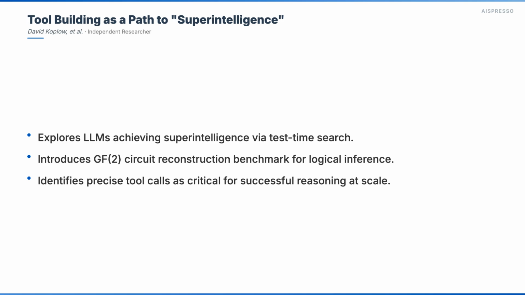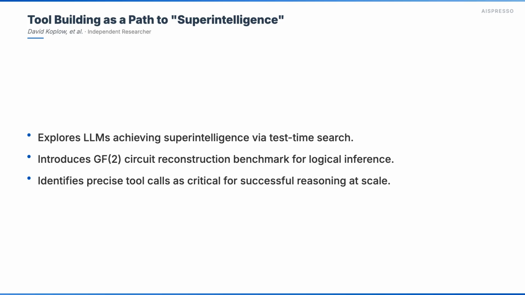Next up, we have Tool Building as a Path to Superintelligence, by David Koplow. This paper delves into the fascinating prospect of large language models achieving superintelligence, particularly through the diligent learner framework, which posits that test-time search can lead to advanced capabilities if the stepwise success probability, denoted as gamma, remains sufficient. The authors design a novel benchmark to rigorously measure this gamma value, focusing on logical out-of-distribution inference.